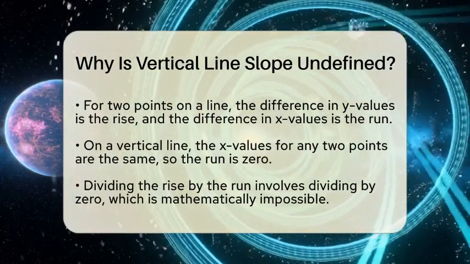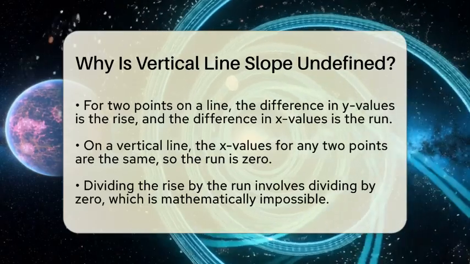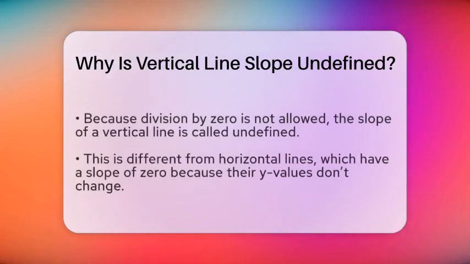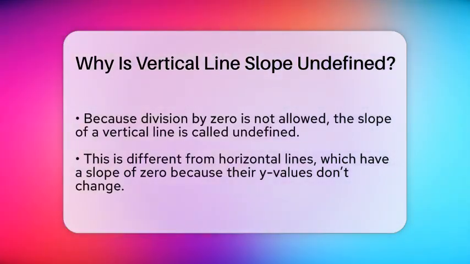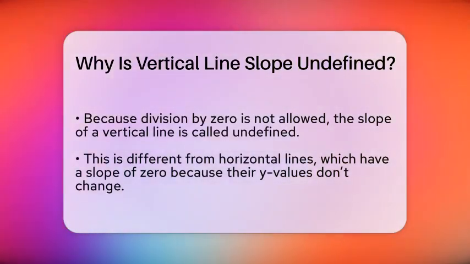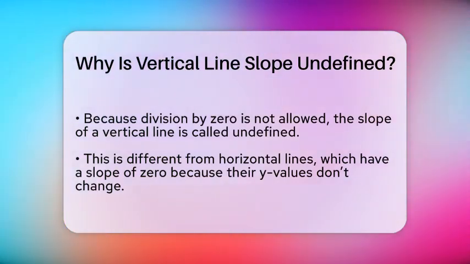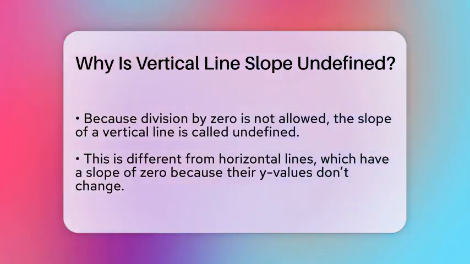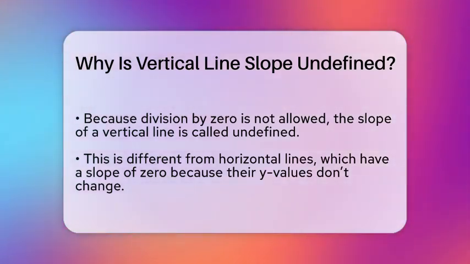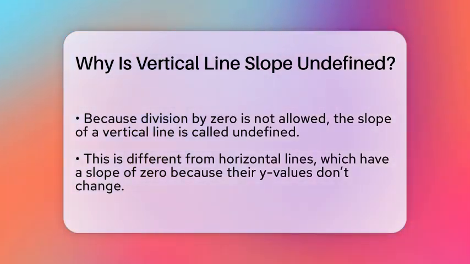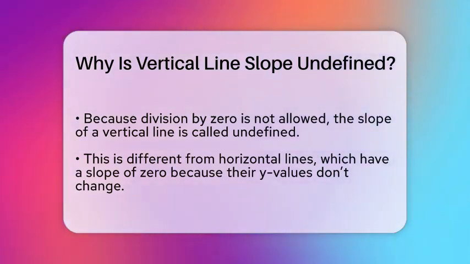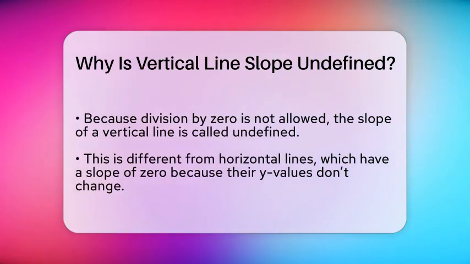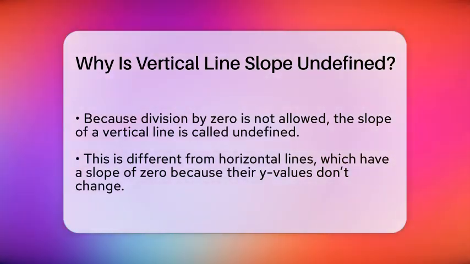Think of it like trying to divide a number by 0. No matter what number you start with, the answer just doesn't exist. So, when you see a vertical line, you know it has no slope value that you can write down as a number. It's simply undefined. This is different from a horizontal line, where the change in y is 0, so the slope is 0. Horizontal lines are flat and have a slope of 0, but vertical lines go straight up and down, making their slope impossible to define with a number.